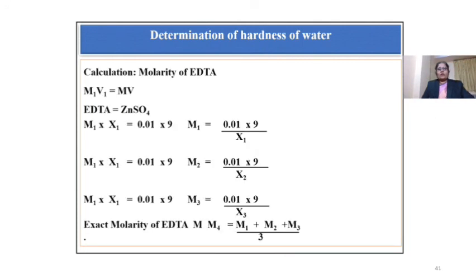Calculations. To find out exact molarity of EDTA solution, formula is M1V1 equal to M2V2, EDTA equal to zinc sulfate. M1 into X1 equal to 0.01 into 9. So M1 equal to 0.01 into 9 divided by X1. In similar way, calculate M2 and M3. Take the mean of these M1, M2 and M3. This will give the exact molarity of EDTA, M4.